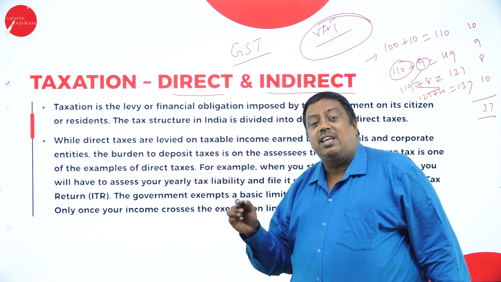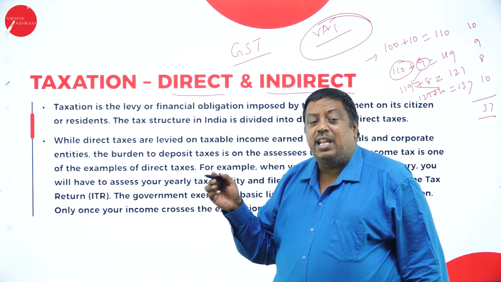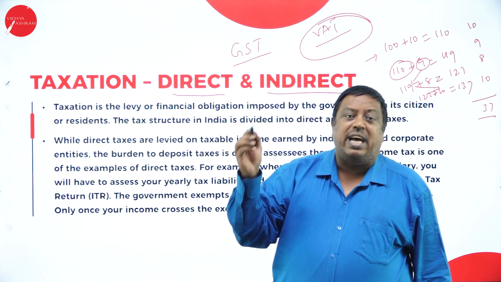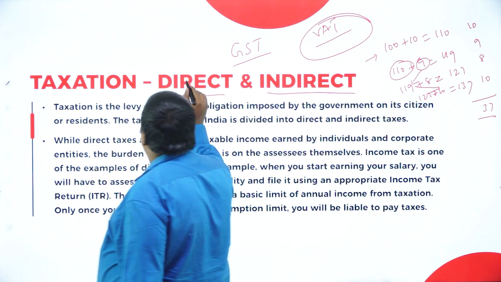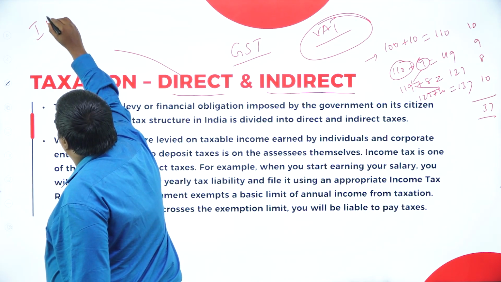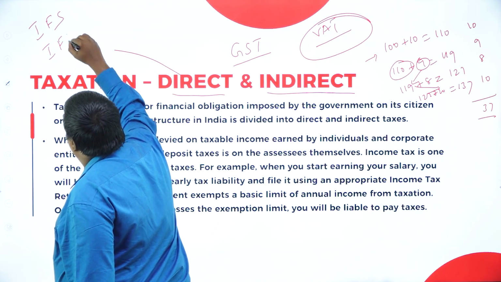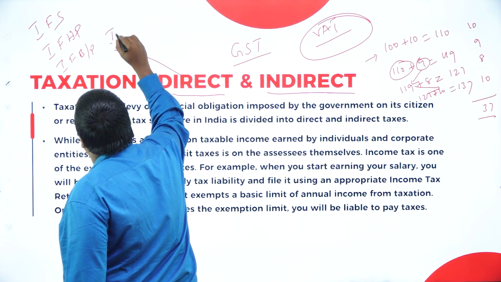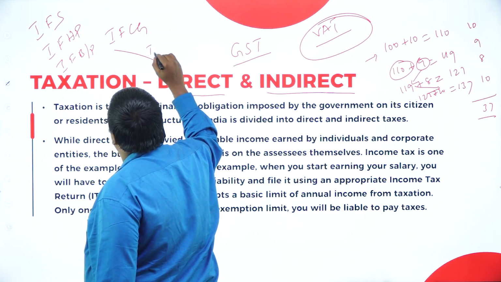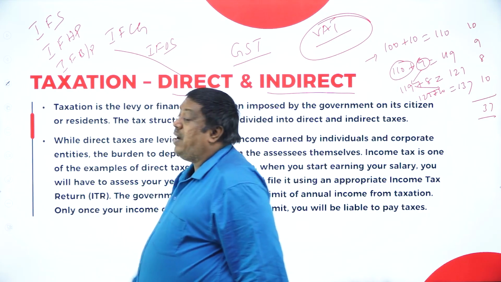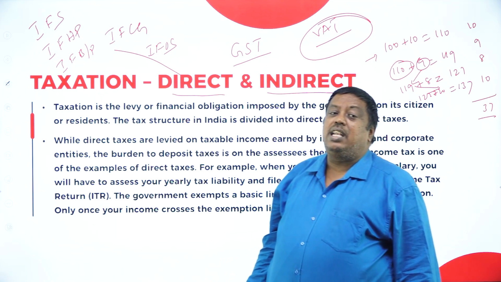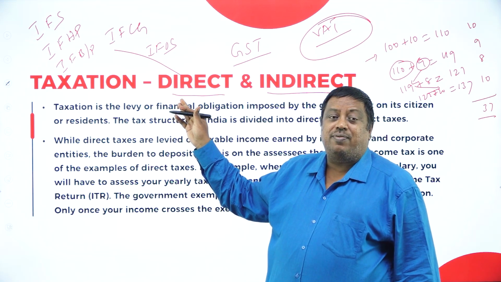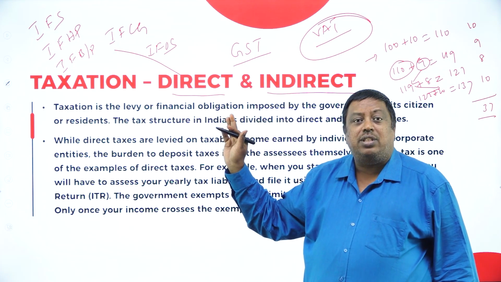Direct tax is where an individual earns income and the tax is levied on the source of income received directly. For example, for direct taxation: income from salary, income from house property, income from business or profession, income from capital gains, income from other sources. These are the 5 heads of income where an individual receives a source of income. In any one of the sources, if he receives income, he has to pay the tax to the government.